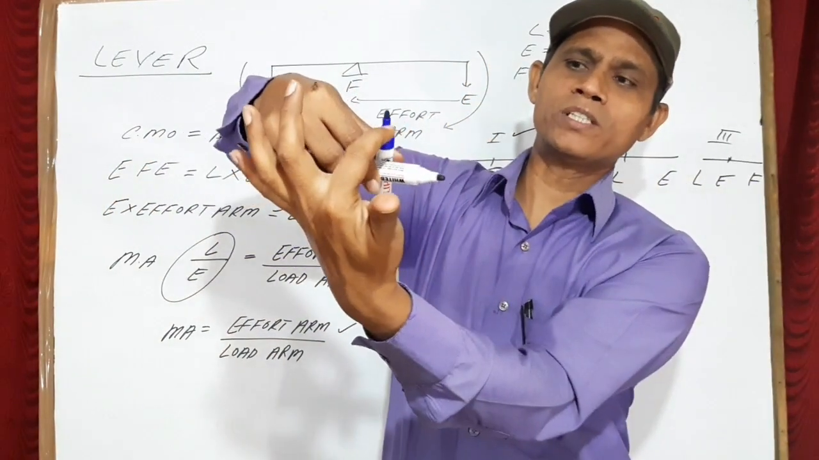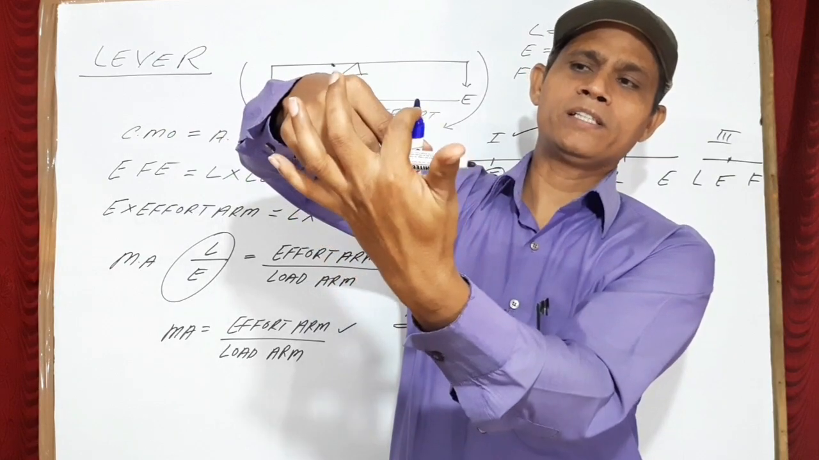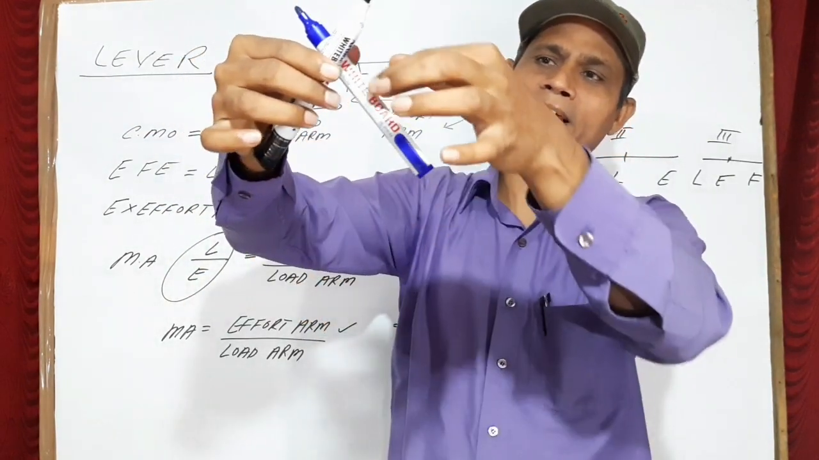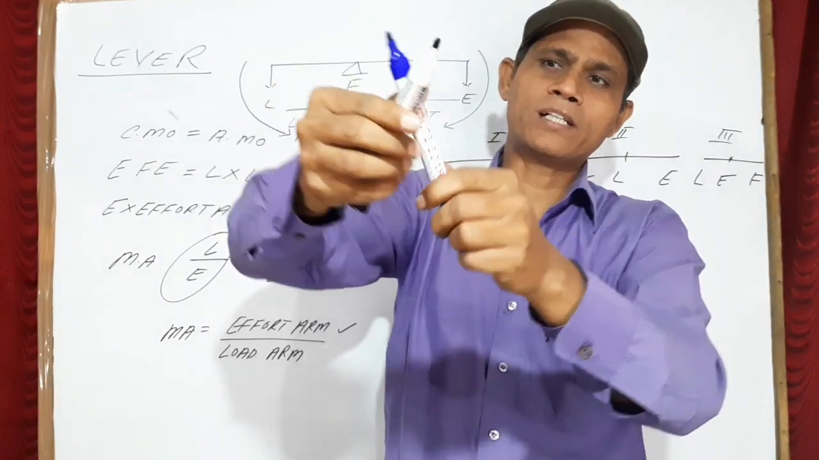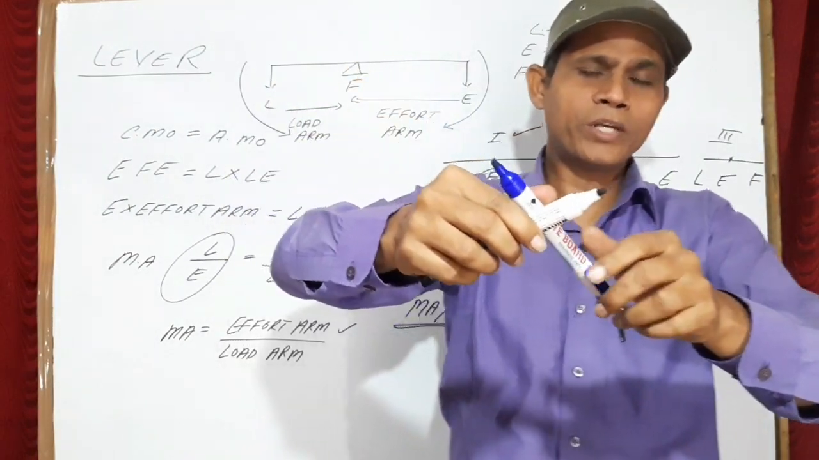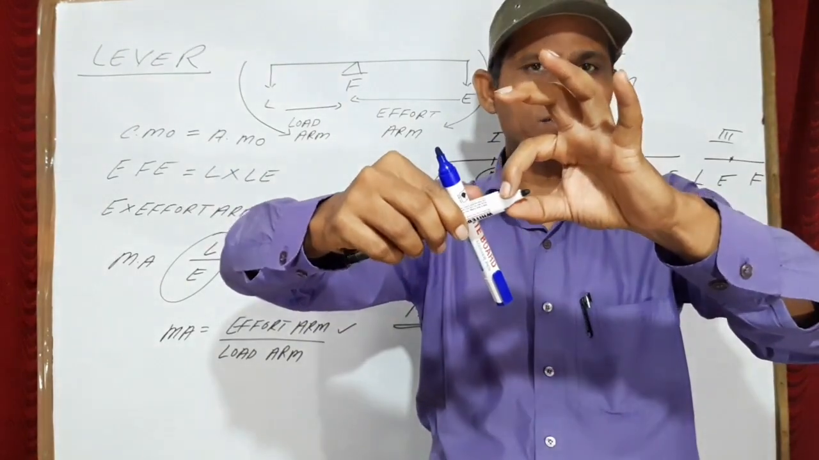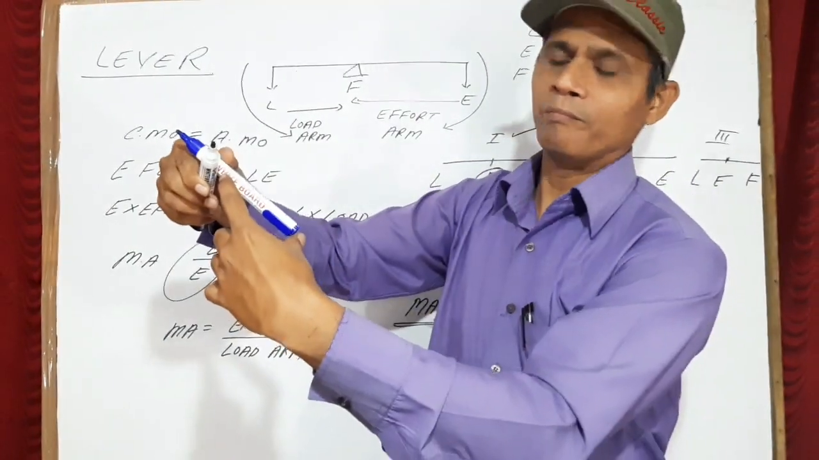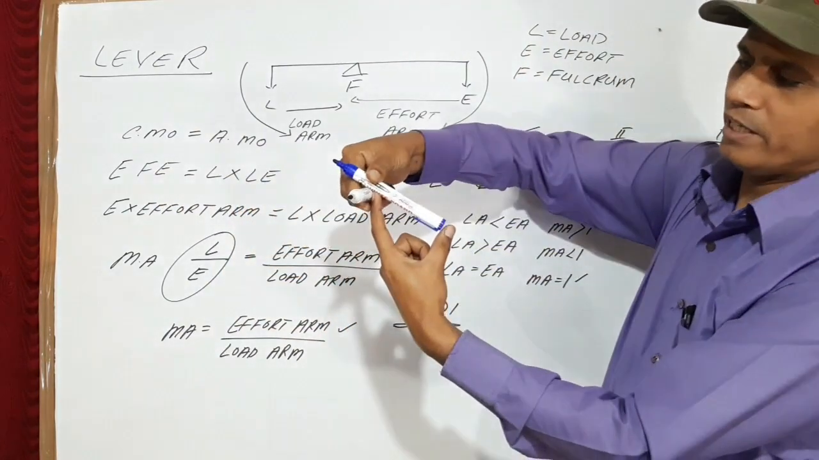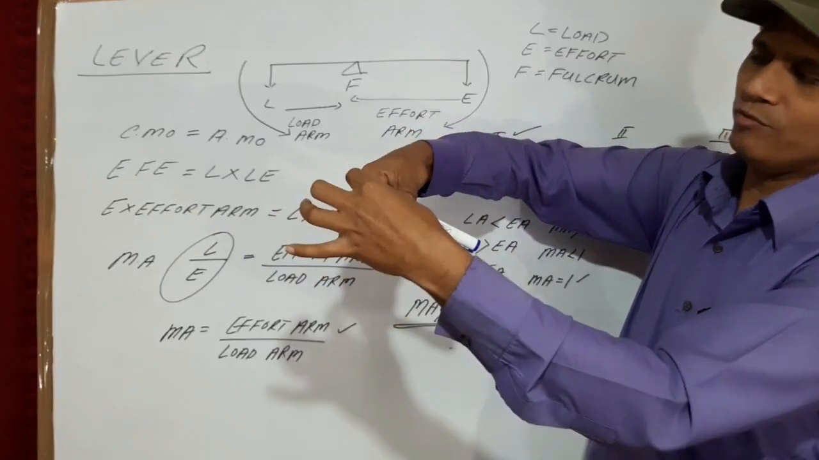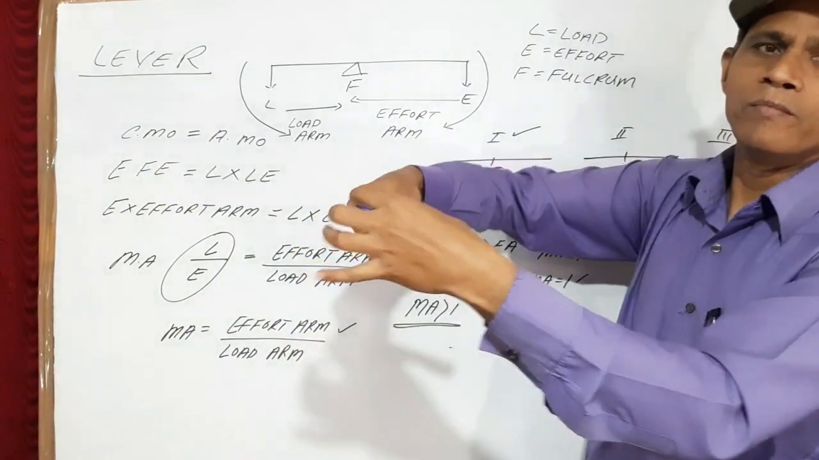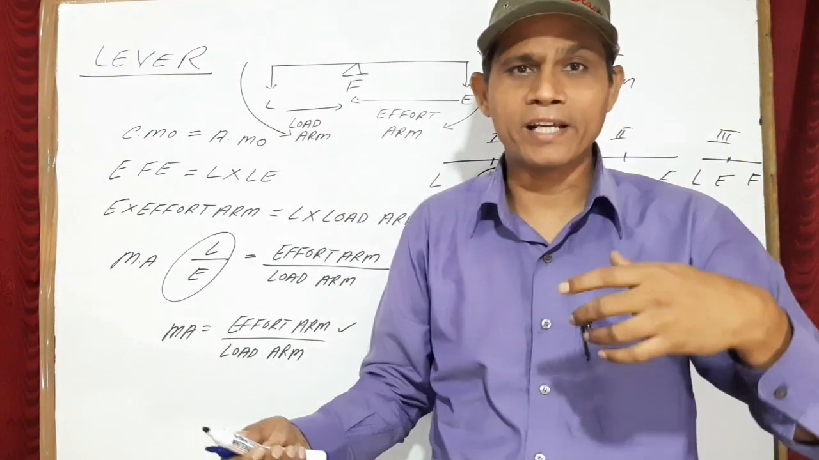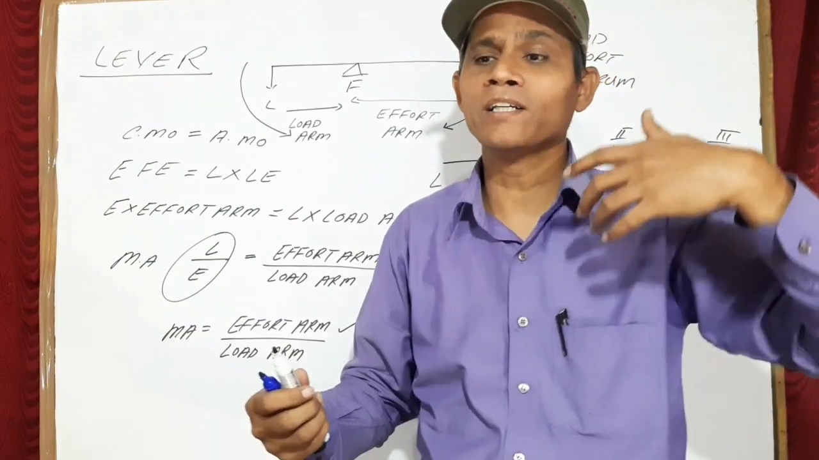Suppose these are the blades, and these are the handles. You can see handles are longer. You can cut like this. So here the blades are small, handles are long. So this is the effort arm. Effort arm is greater than the load arm. Mechanical advantage is greater than 1. Hence it will act as a force multiplier.